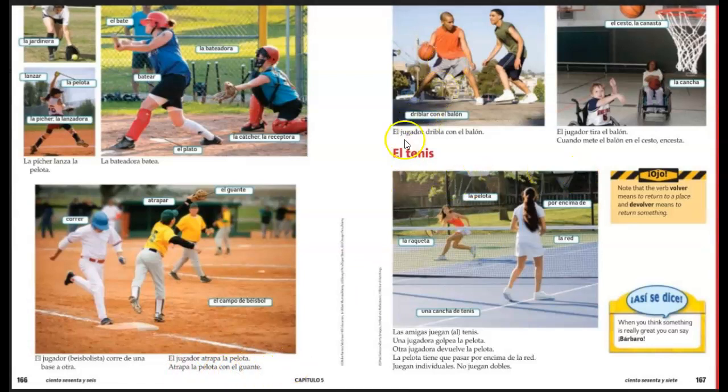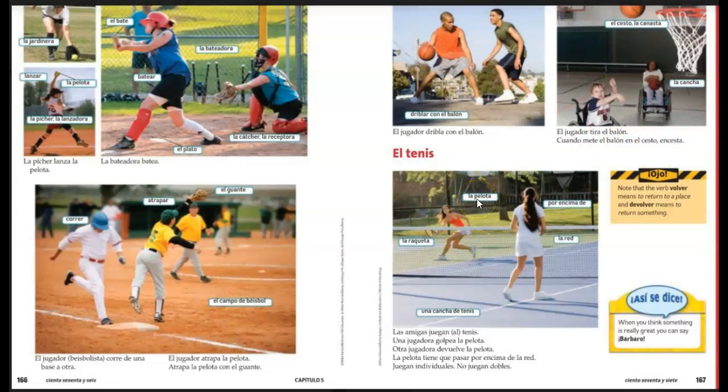Moving over to basketball. El jugador dribla con el balón. The player dribbles with the ball. El jugador tira el balón. The player shoots the ball, or the player throws the ball. Cuando mete el balón en el cesto, encesta. When he puts the ball in the basket, he scores a basket.